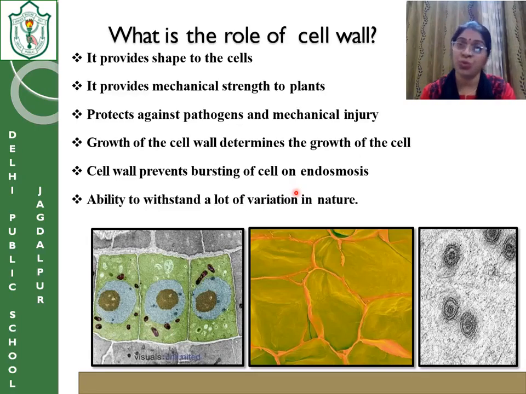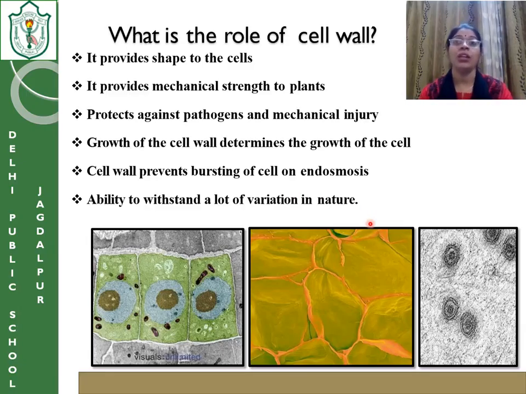Hypotonic means more water, less solute. Inside the cell, the concentration of water is less, and outside the cell, the concentration of water is more. In that case, what will happen? The water molecules will enter the inside of the cell. This is called endosmosis.